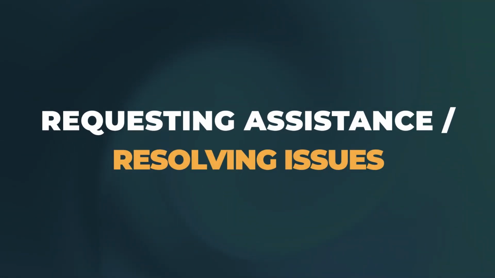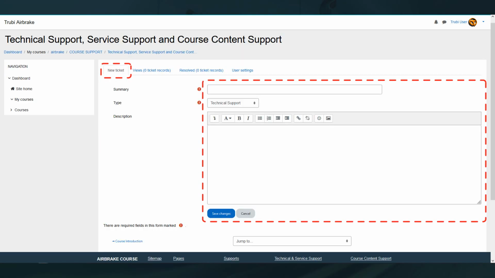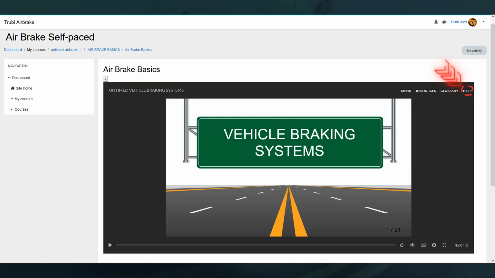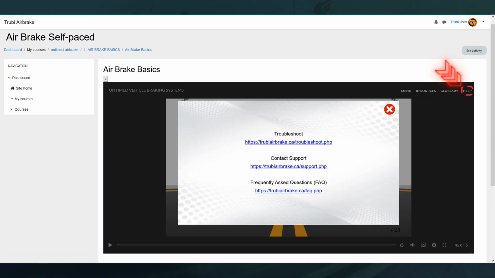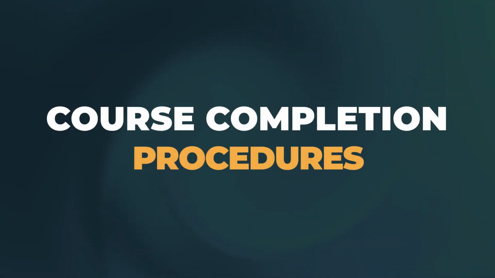Requesting assistance/resolving issues. Should you need help or encounter any issues during the course, don't hesitate to use our ticketing system. Click on Course Support, then New Ticket tab, write a summary of your issue, and provide a detailed description. We aim to resolve issues within 24 hours. For immediate concerns, check our help section or call our support team at 647-760-5505.